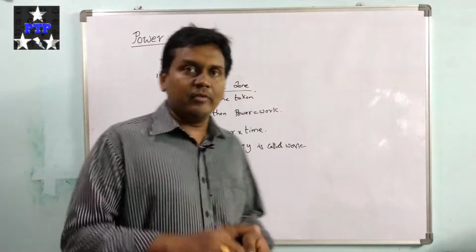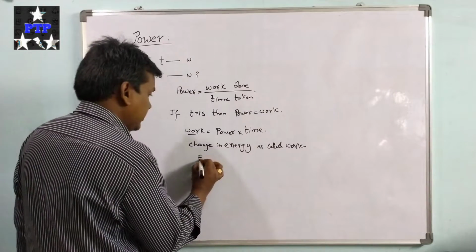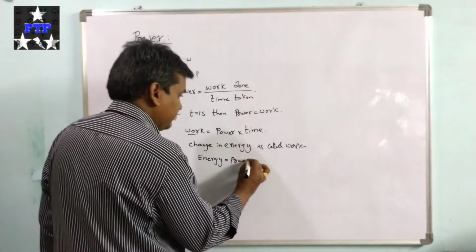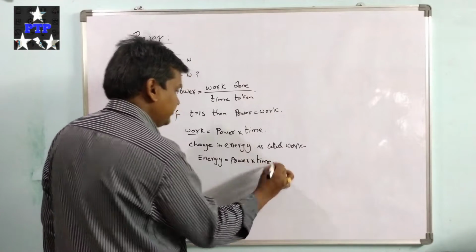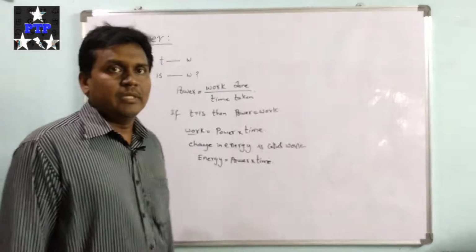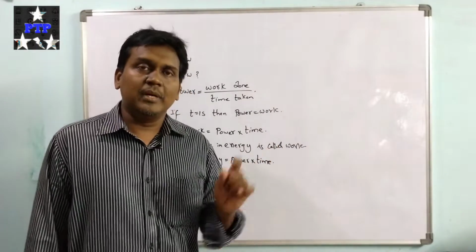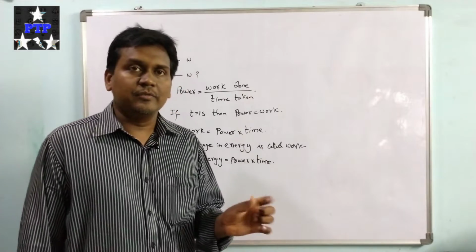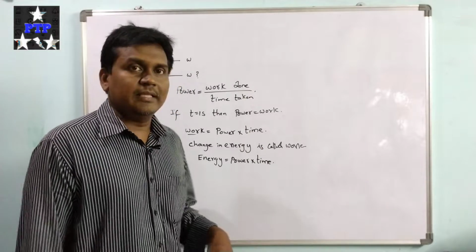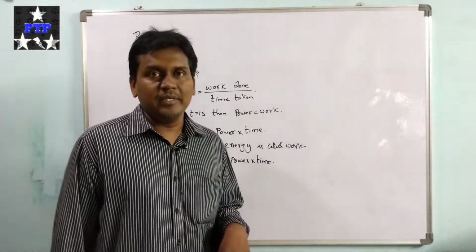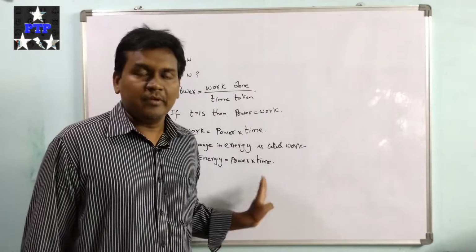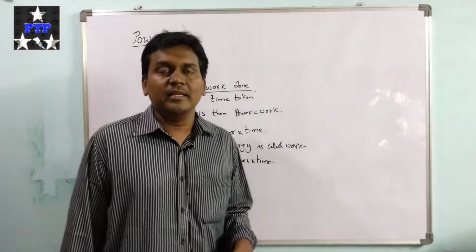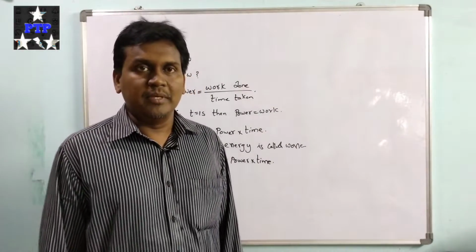Or the energy of a body is equal to power into time. Energy is equal to power into time. For example, consider a bulb of 50 watts. A 50 watt bulb is used for 50 seconds. Then the energy of the bulb is power, 50 watt, into time, 50 seconds. So we'll get the energy of the bulb.